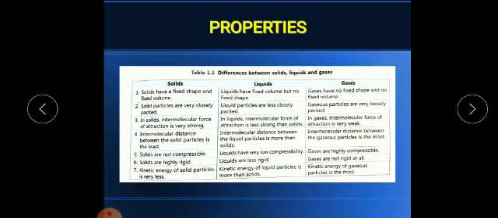Solids are not compressible, they are hard because they are rigid. Their kinetic energy is very less. Liquids are compressible at a low level, and the kinetic energy of liquids is also more than solids. The maximum kinetic energy is present between the gaseous particles. So gases are highly compressible because they have high intermolecular distance. That's why we can easily compress the gases.